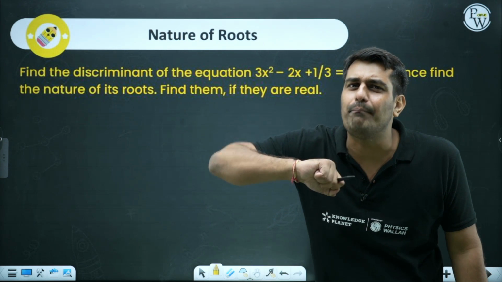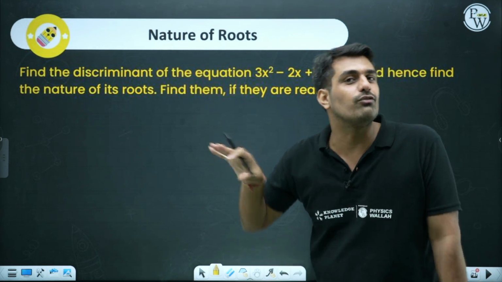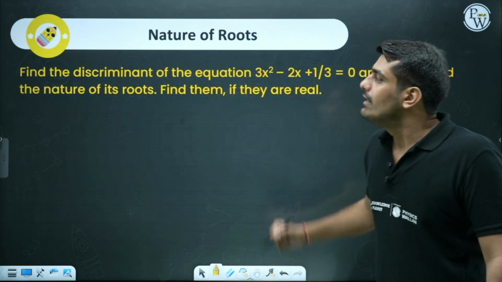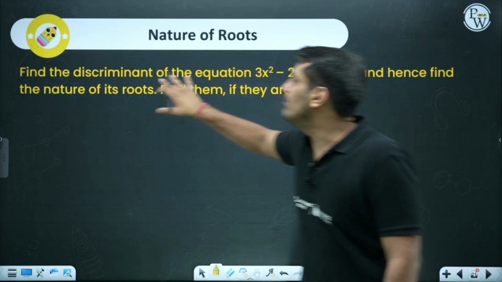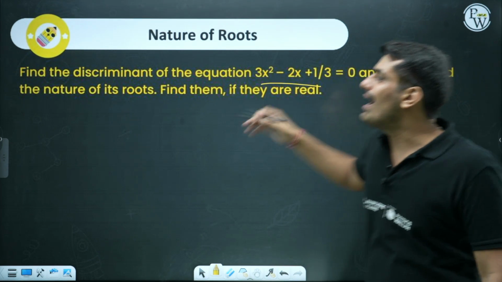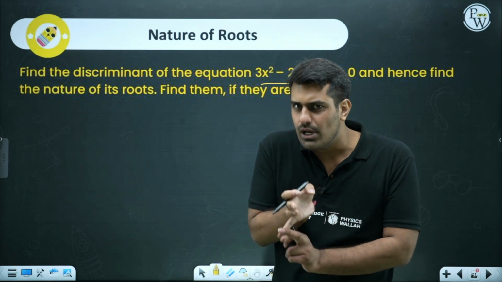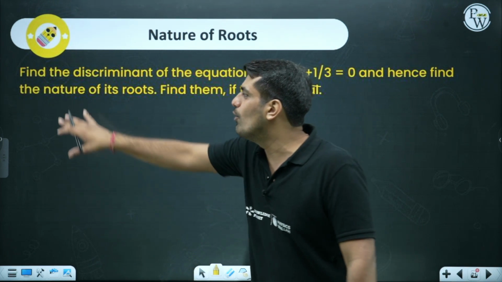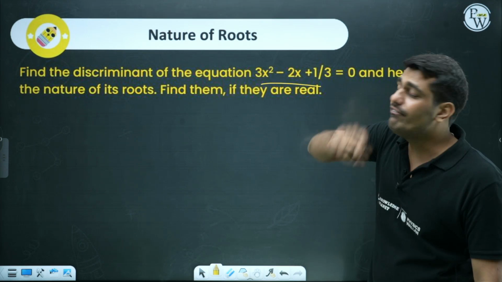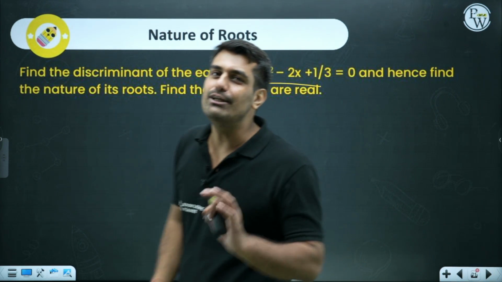Before moving on to the application, let's see what kind of a question we can have on the discriminant or the nature of roots over here. The question says, find the discriminant of the equation. The equation is given to us, and hence find the nature of its roots. So finding the nature is very simple, calculating the value of D. Once we have the value of D, we know the nature of its roots. If they are real, then in that case you need to find the roots.